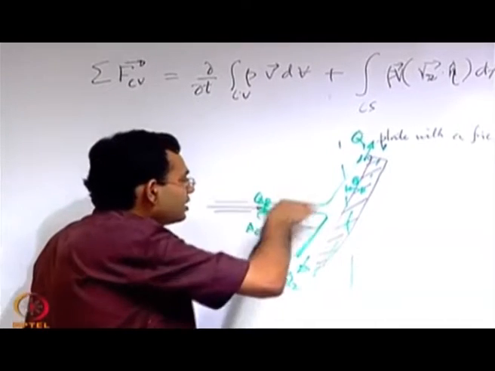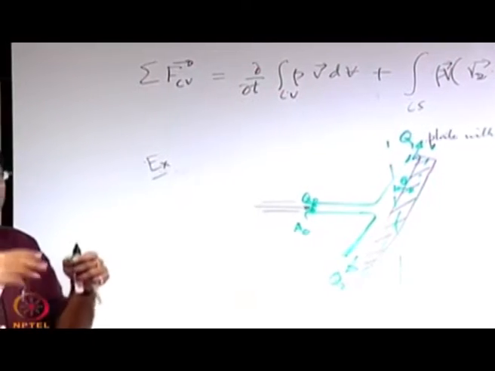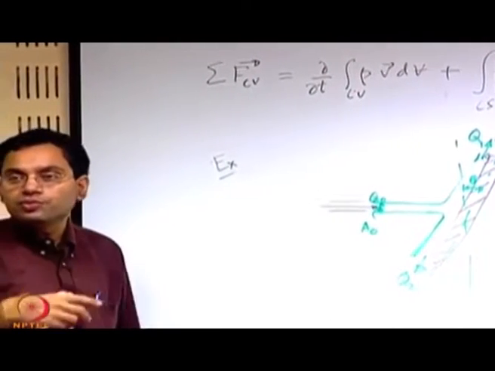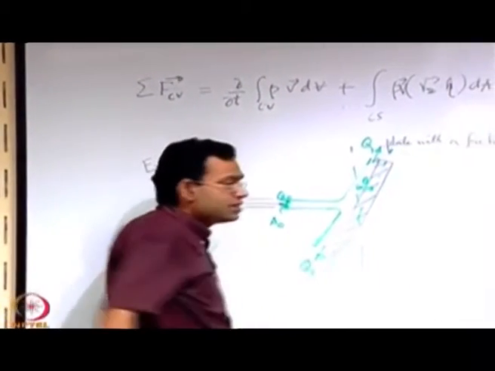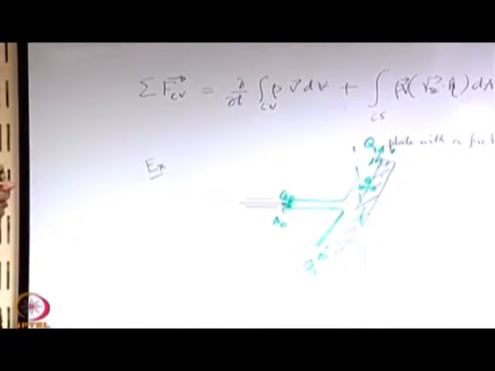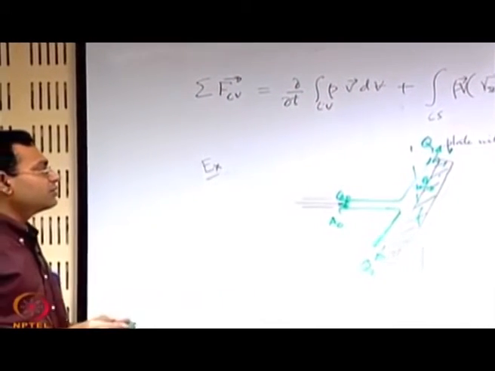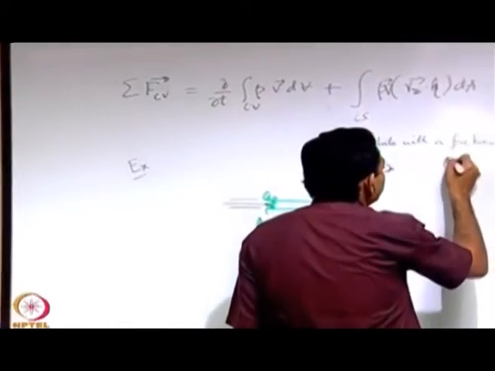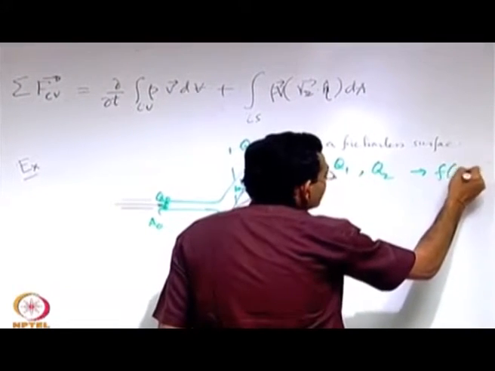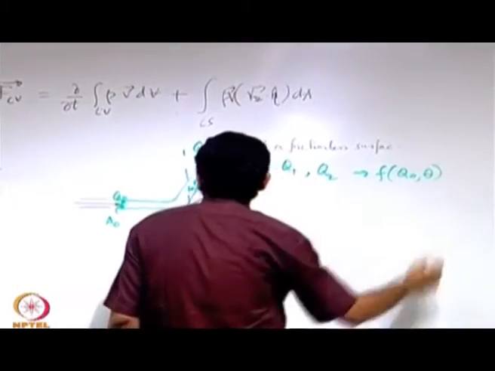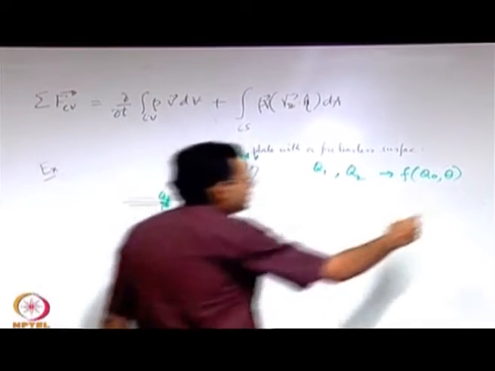So, the figure that is drawn here, the lines represent the envelope of all the streamlines. This is called a stream tube which engulfs all the streamlines. The same is there for the exit ones. So, what are the considerations that you now could apply for finding out? What is our objective? The objective is to find out q 1 and q 2 as a function of q 0 and theta. That is our objective.